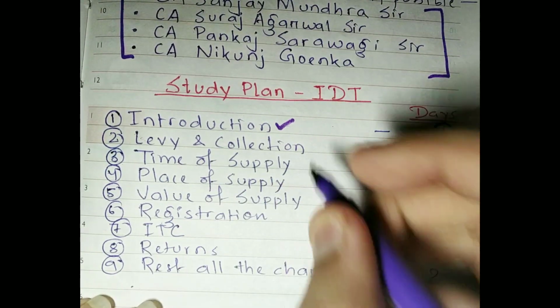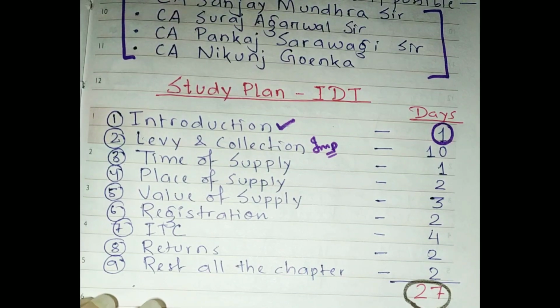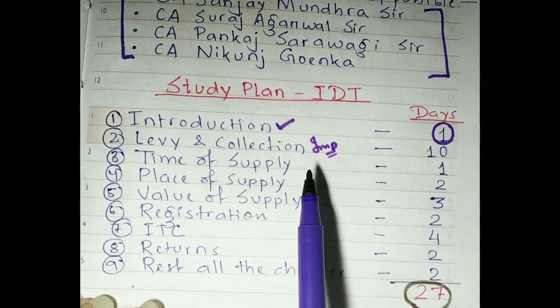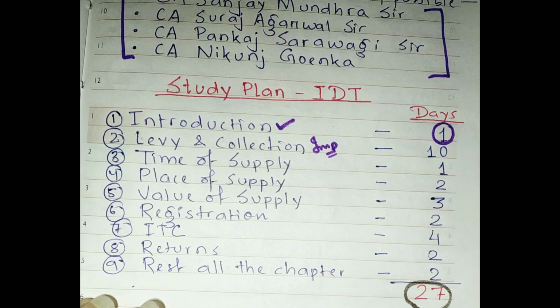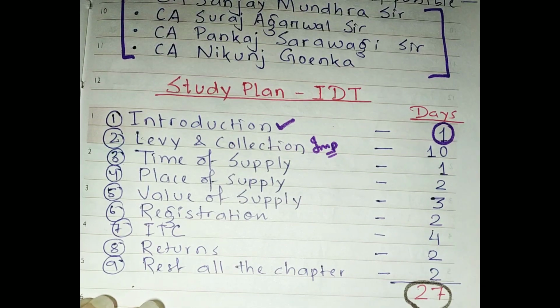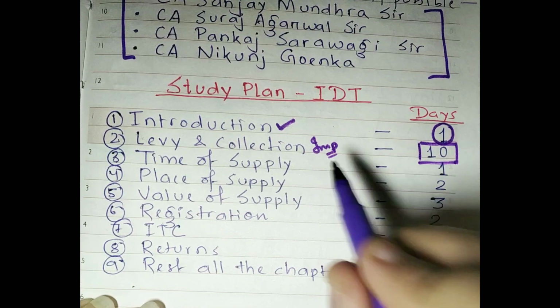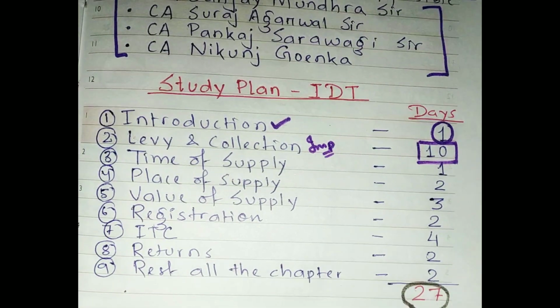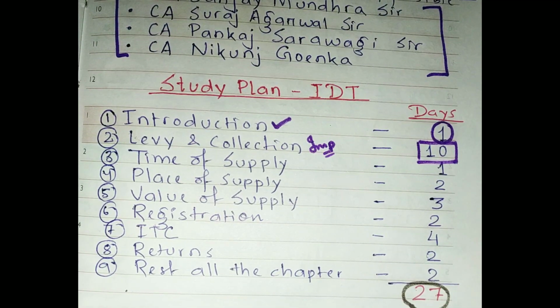This chapter is very important because you might get short questions from it, and this chapter itself consists of 3 or 4 sub chapters like supply, composition levy, and then the exemptions, all of which are covered in this chapter. So this chapter is very important and it will take you around 10 days to complete. After it is completed, you will get a fair knowledge, a rough idea of what actually IDT is.